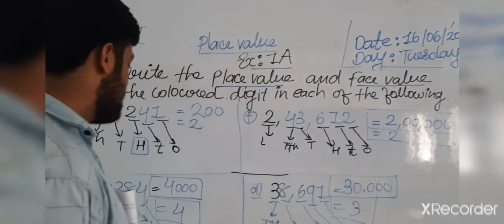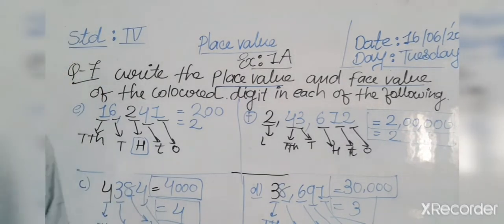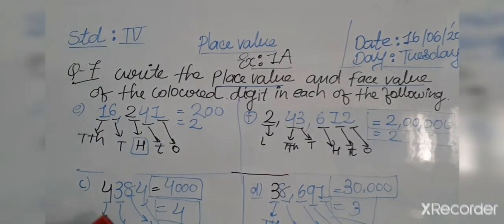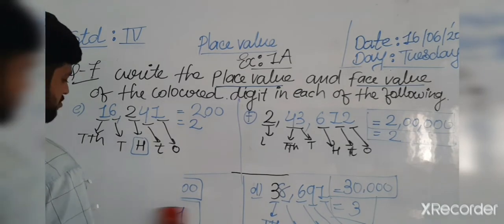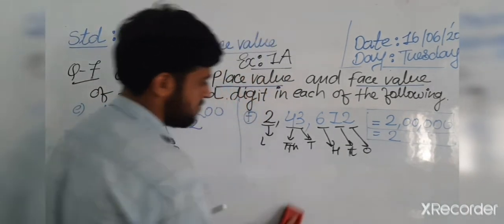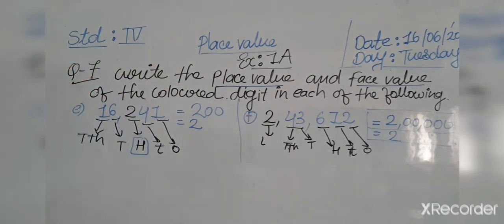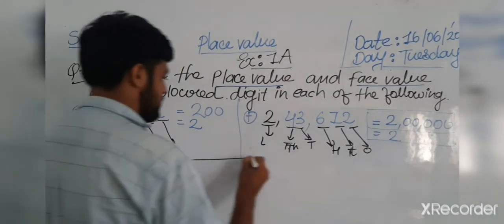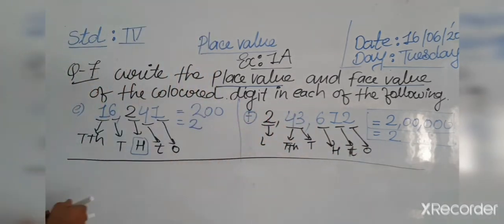It's our answer. Now we are going to the further questions, question number G and H. So we go to question number G and question number H.